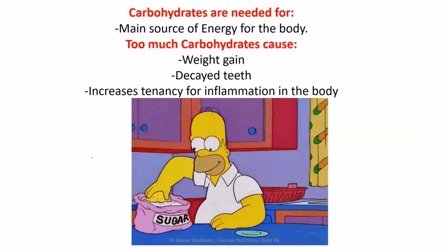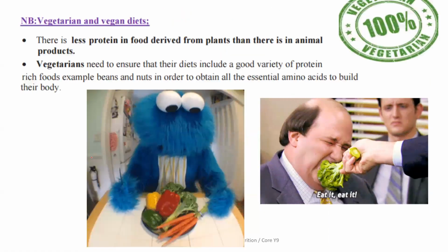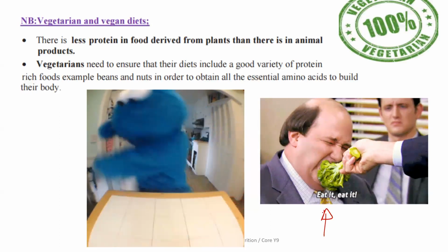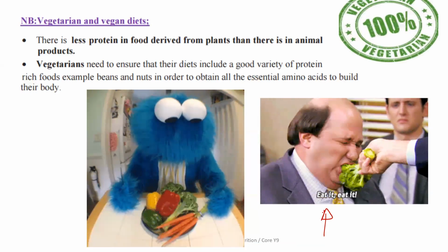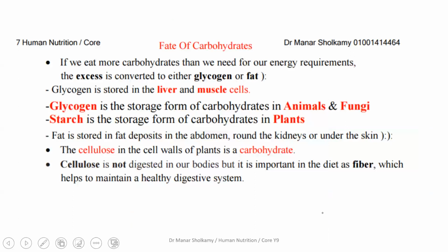Now we talked about the fat, sugar. Too much sugar will cause decay and inflammation in your body. People that are vegetarian like this man have to be very careful because they will miss a lot of nutrients, because they're not eating all the foods they need. Okay. Fate of carbohydrates, this is important.